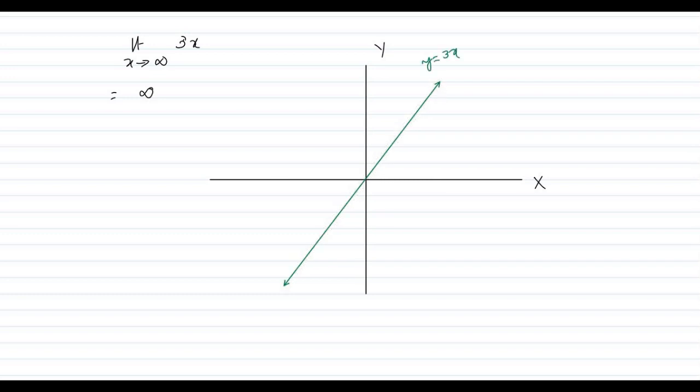So again you see the x goes on towards infinity. The curve will go on there and there and there. It is going on towards infinity. Again in case of minus infinity, if x goes on till minus infinity, the curve will go on and go on and go on till minus infinity. So here again we can write limit x tends to minus infinity, 3x will be minus infinity.